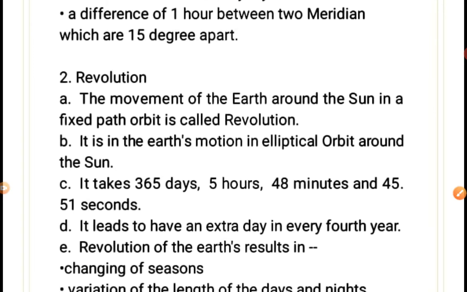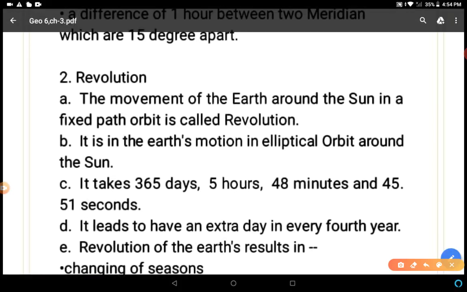So this was rotation. Now we are going to discuss revolution. What is revolution? This is the second movement of the earth. Listen very carefully. The movement of the earth around the sun in a fixed path, called an orbit, is called revolution. The fixed path is called the orbit, and the movement of the earth on the orbit is called revolution.